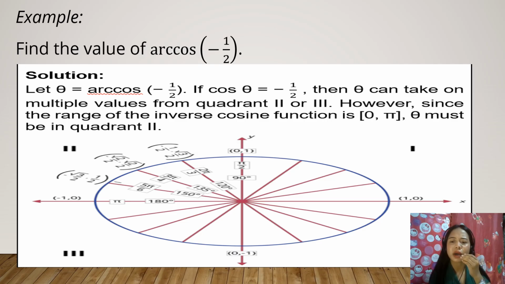So, asa gikuha si pi over 3, mao na siya ang radian sa 60 degrees, makita nato siya sa quadrant 1. Okay, so ang answer, pi minus pi over 3. The answer is 2 pi over 3.